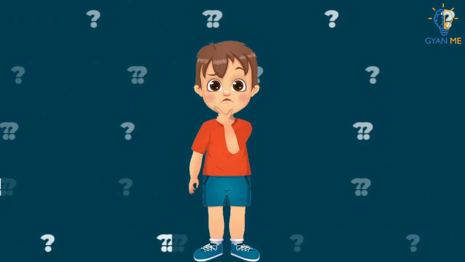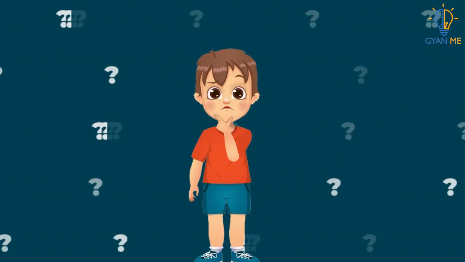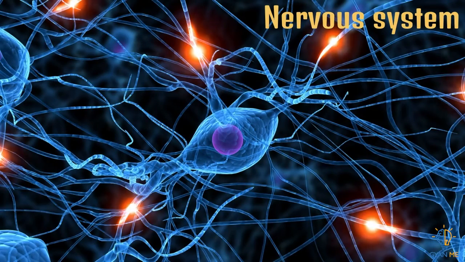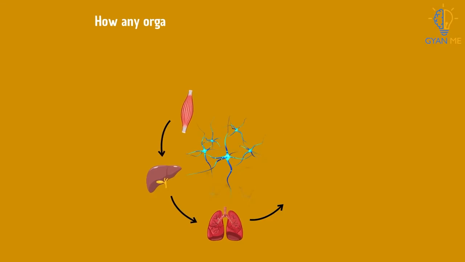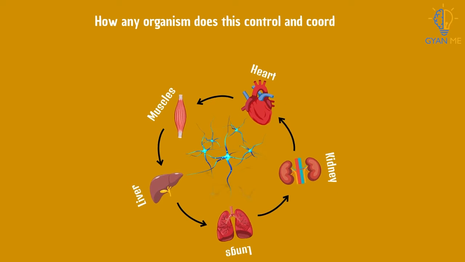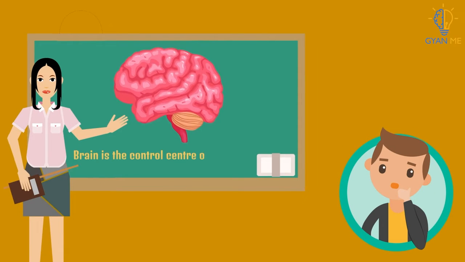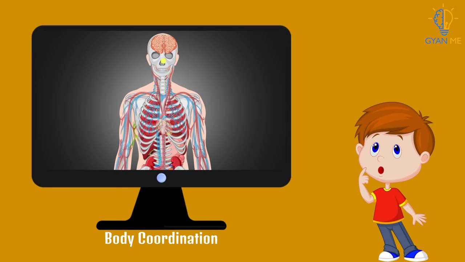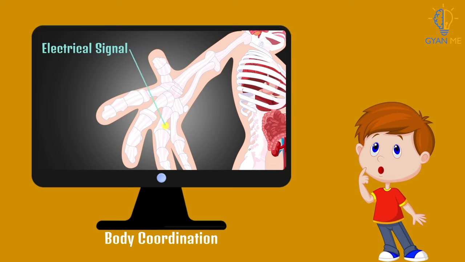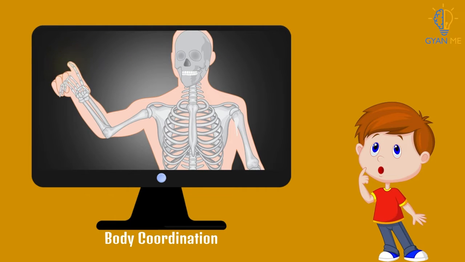Who coordinates these movements of our hand and mouth? Yes, the nervous system. So let's see how any organism does this control and coordination between various organs of the body. Now we know that the brain is the control center of our body. It passes on messages to other parts of the body for their proper functioning.